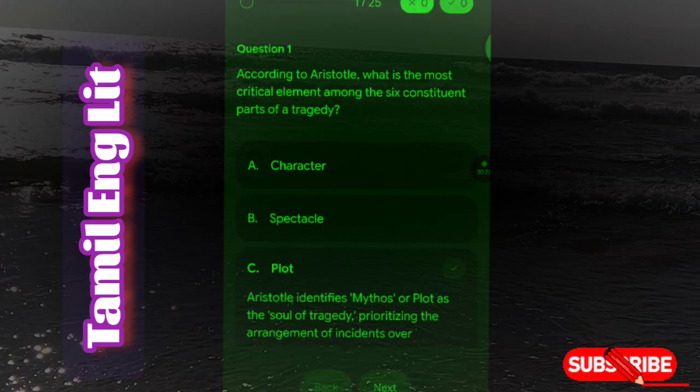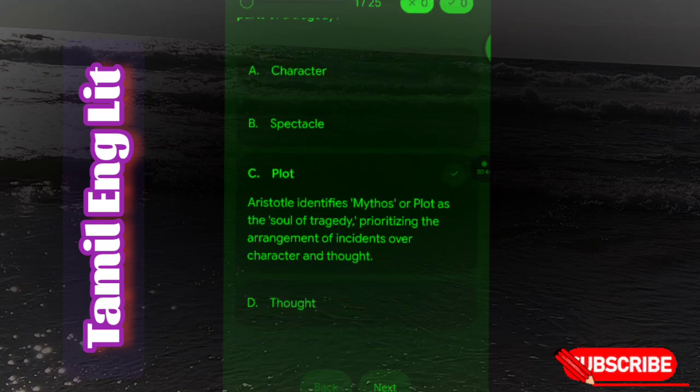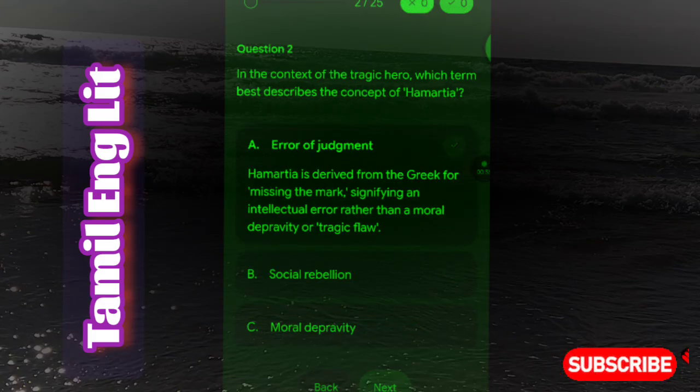According to Aristotle, what is the most critical element among the 6 constituent parts of a tragedy? Plot. Aristotle identifies mythos or plot as the soul of tragedy, prioritizing the arrangement of incidents over character and thought. Next question is, in the context of the tragic hero, which term best describes the concept of Hamartia? Error of judgment. Hamartia is derived from the Greek for missing the mark, signifying an intellectual error rather than a moral depravity